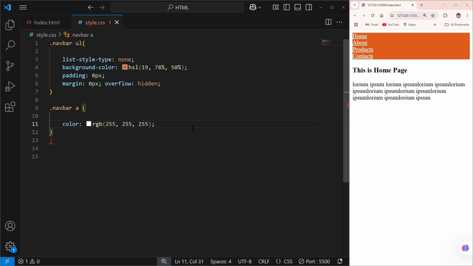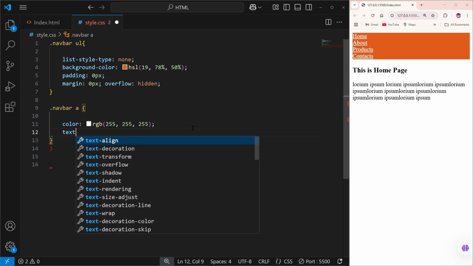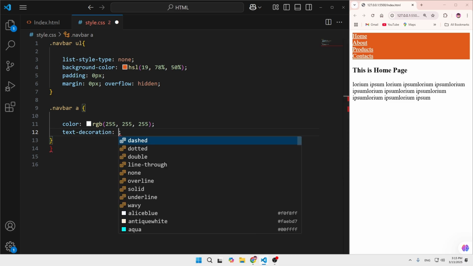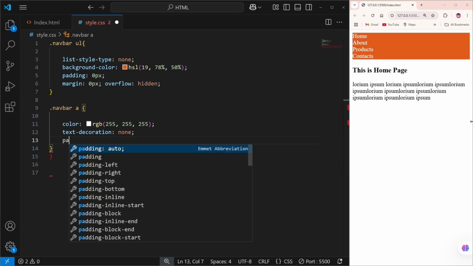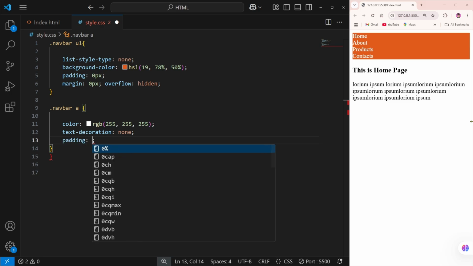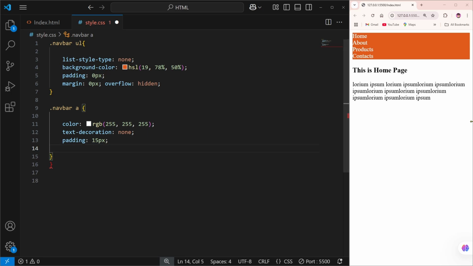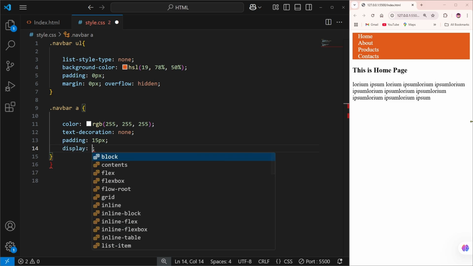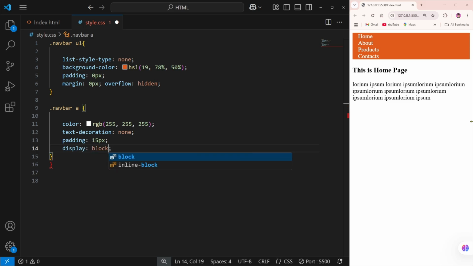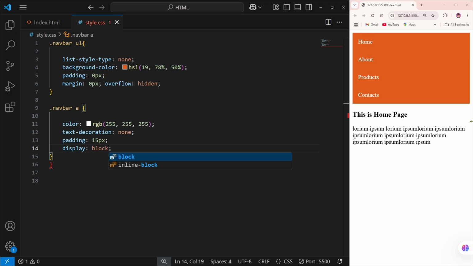And now we are going to add the text decoration. And for the text decoration, we can give none. Simply save it. As you can see, there are right now no dashes, and after that we can simply add the padding. For the padding, we can give it 15 pixel, and then we can add display, and for the display we can give block, save it, and as you can see, it's now looking like this.